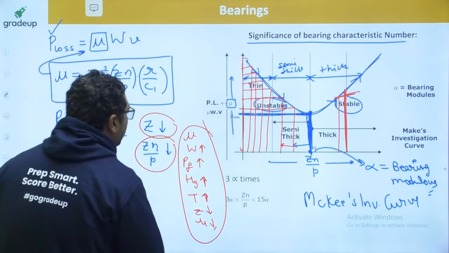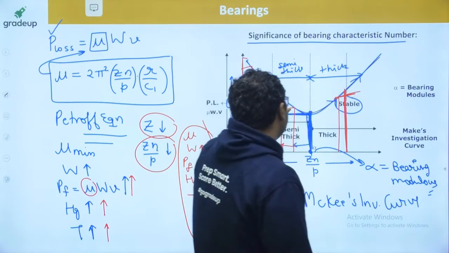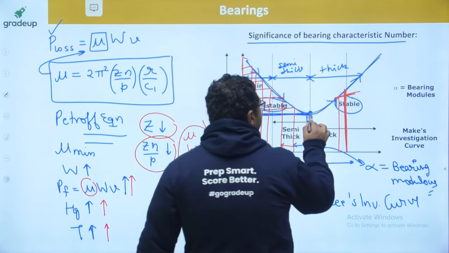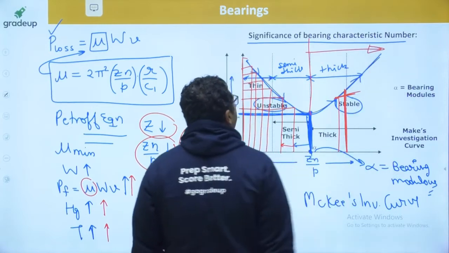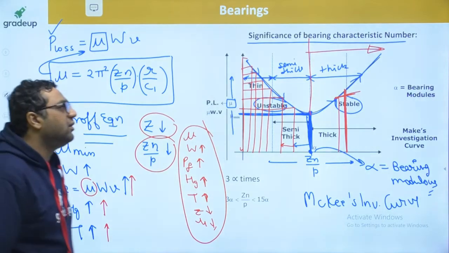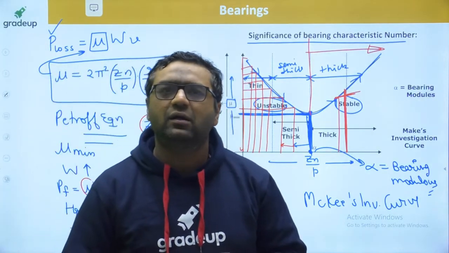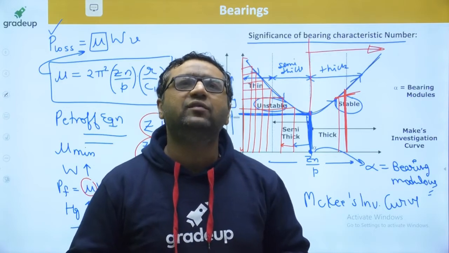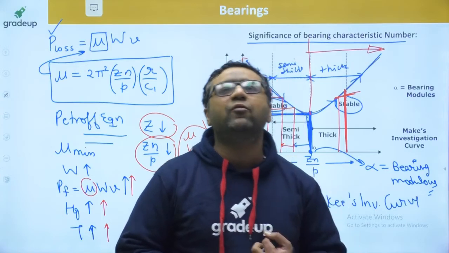So guys, I will say this is the curve, and that's why it is the stable region. This is the unstable region. And the stable region is coming in thick film lubrication, which is either hydrostatic or hydrodynamic. Hope you guys are getting this curve, and that is the significance of bearing characteristic number. Now guys, with this we have completed the second type of bearing. We are moving to the last type of bearing, guys.